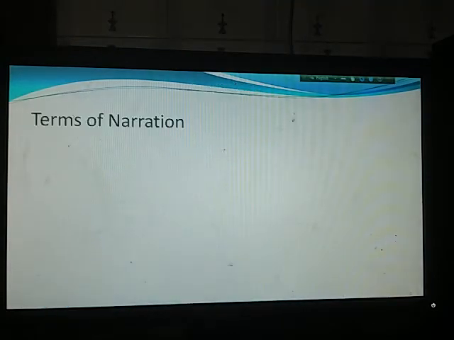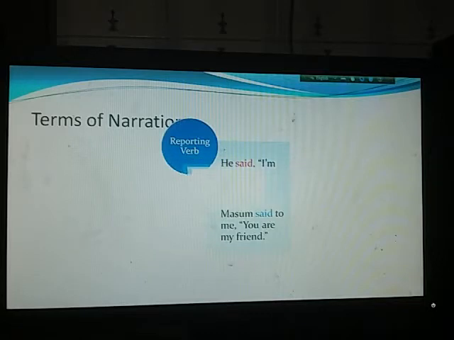Okay, terms of narration. If we want to understand narration clearly, we have to understand some terms of narration. Number one, reporting verb. So what is reporting verb? Reporting verb is the verb that is used outside the inverted comma.